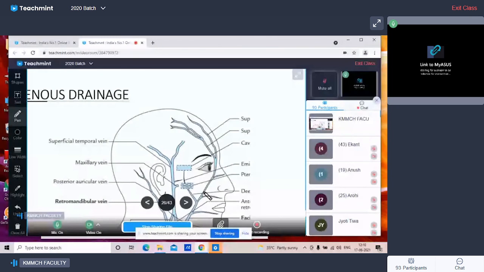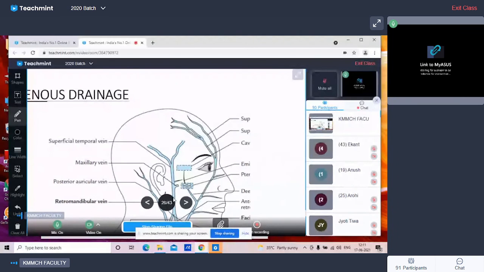Now you can see another vein, that is the superficial temporal vein, which is present in front of the ear. So this superficial temporal vein descends in front of the tragus and enters into the parotid gland. In the parotid gland, it joins with the maxillary vein. You can see this is the horizontal part, this is the maxillary vein. So here the superficial temporal vein joins with the maxillary vein within the substance of the parotid gland. So here it forms the very important vein that is called the retromandibular vein.